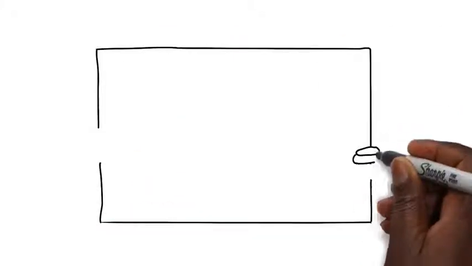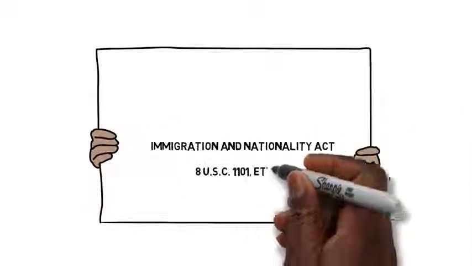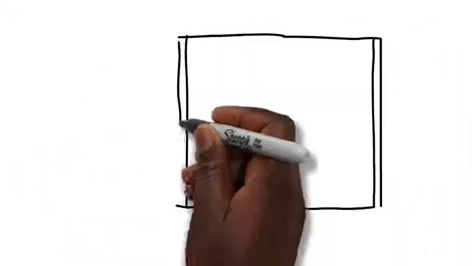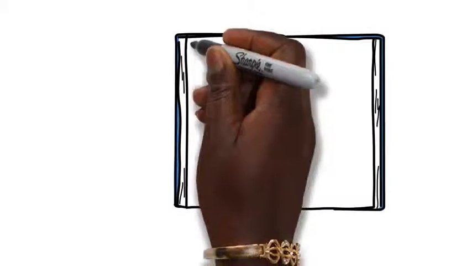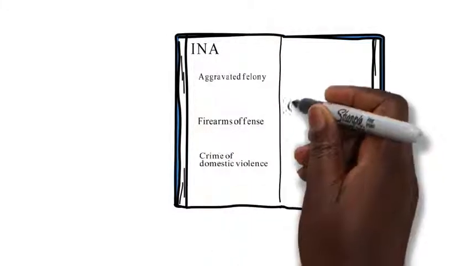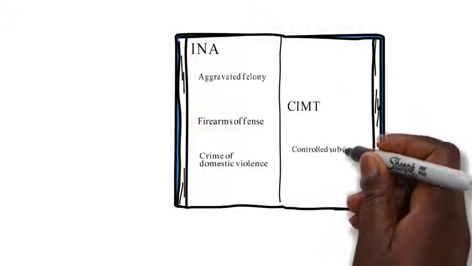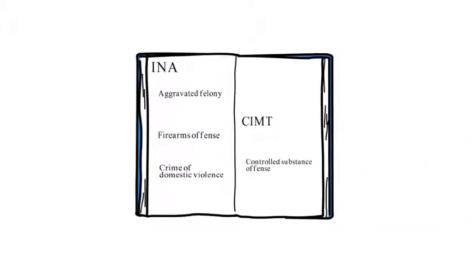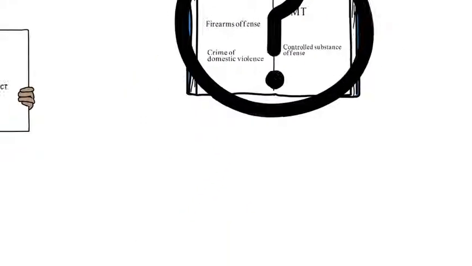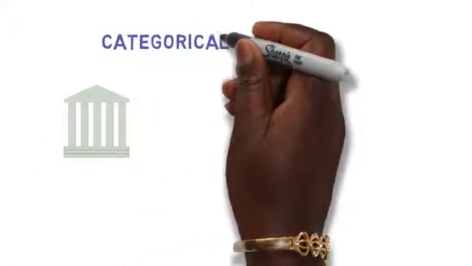To find out whether a conviction will trigger immigration consequences, you have to look to the Immigration and Nationality Act, the INA, the Federal Immigration Statute, and see whether the offense of conviction falls within any of the categories in the INA that trigger deportation or other consequences. The next question is how to determine whether an offense falls within one of these categories. To do this, courts use a categorical analysis.